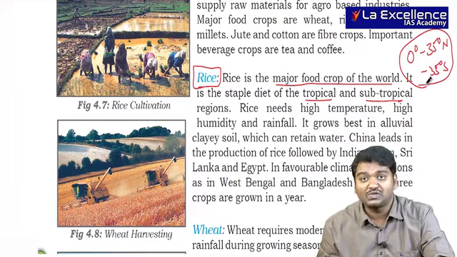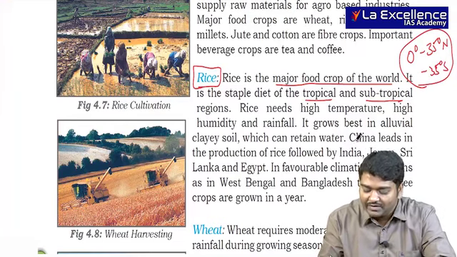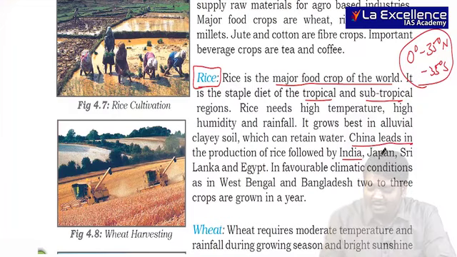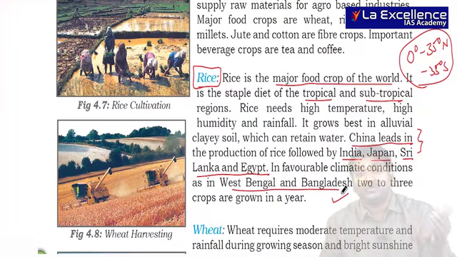India is the largest producer. Along with India, China also produces rice. Japan, Sri Lanka and Egypt, which also fall in this region, produce it too. West Bengal and Bangladesh usually get 2 to 3 crops, mainly because they get very good rainfall.